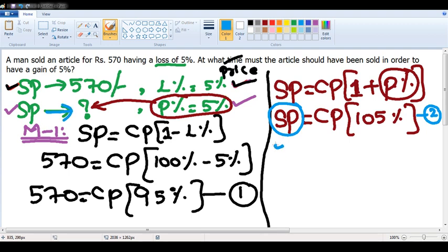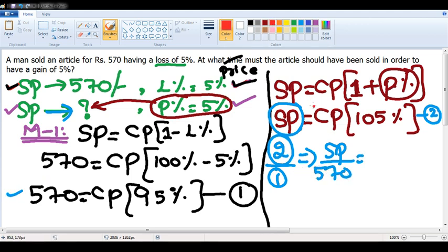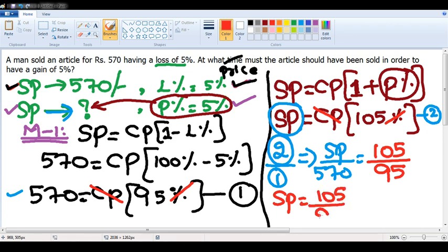Now, if I divide the second equation by the first equation, the left hand side here is SP, and the left hand side in the other case is 570. SP by 570 is equal to CP into 105% divided by CP into 95%. CP will cancel, and percentage and percentage will cancel. You are left with 105 divided by 95. So SP will be equal to 105 divided by 95 into 570. If I simplify this, I will get the value as 630. That means the answer for this question is 630.